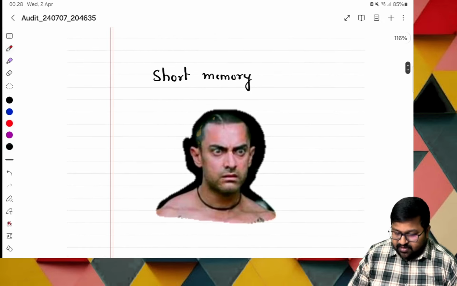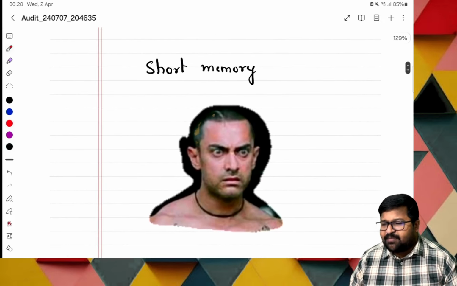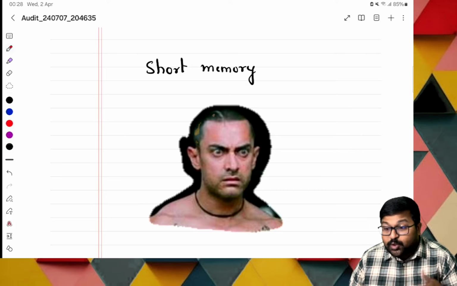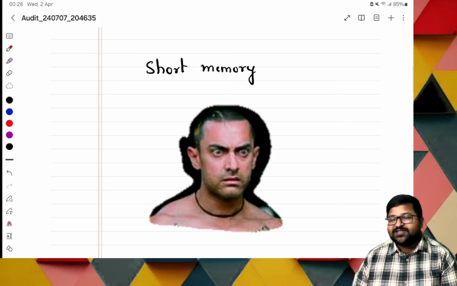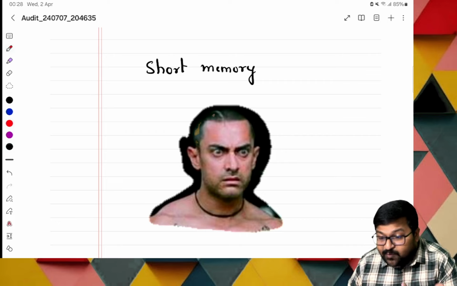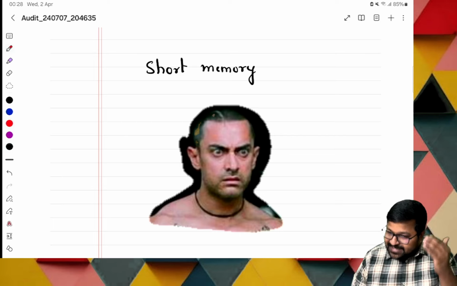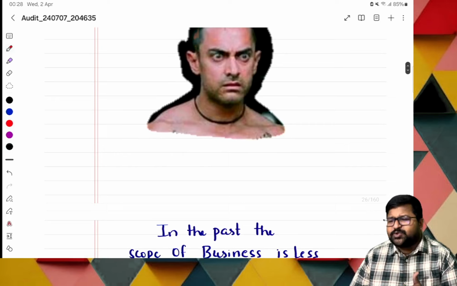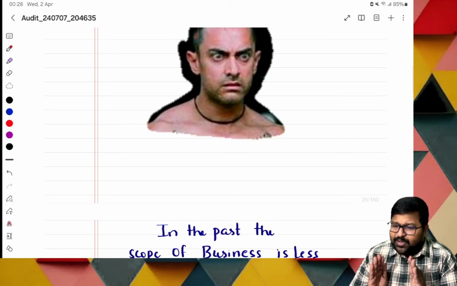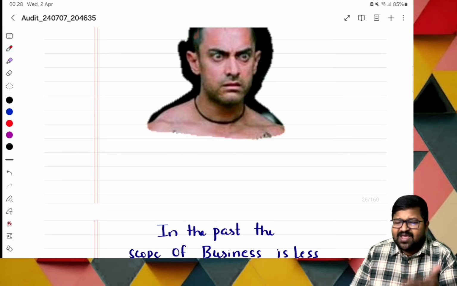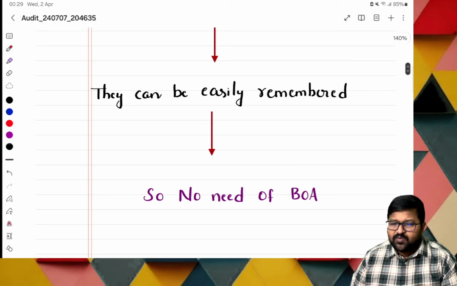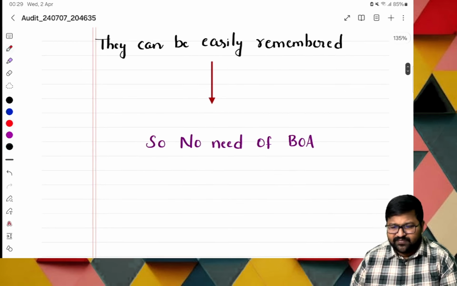Even for example, sir, no issue, I have a big memory. But even though you have a big memory, the transactions are not in thousands, they are in crores. When the transactions are in crores, how can you remember them? You become like Ghajini. To prevent this issue, as the transactions are in crores, we may forget to record some, so it is better to record them in the books of accounts as and when they are incurred. In the past, business transactions were way less, so they could be easily remembered, and there was no need for books of accounts in the olden days.